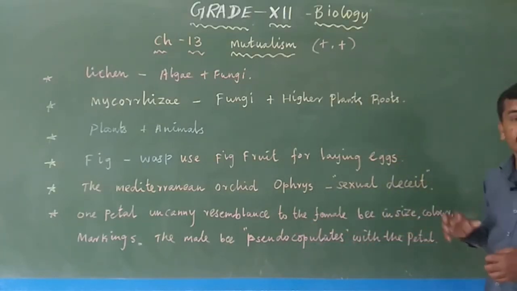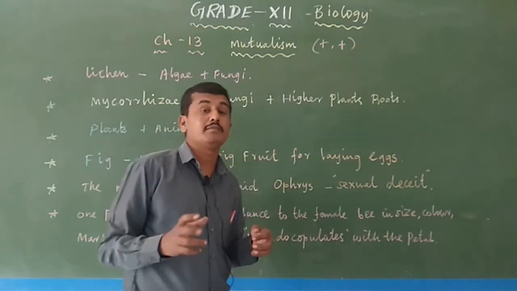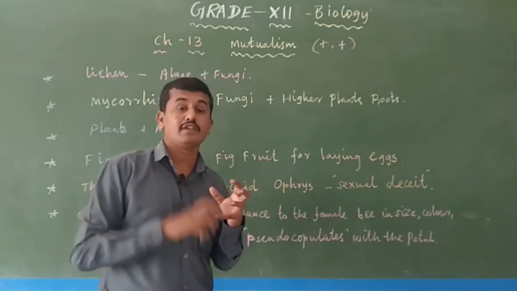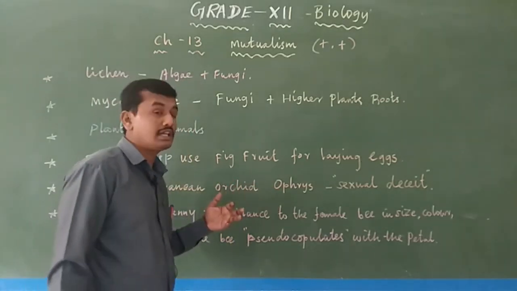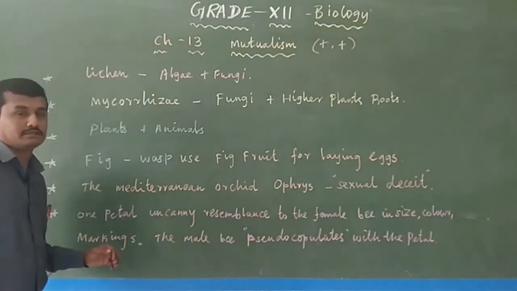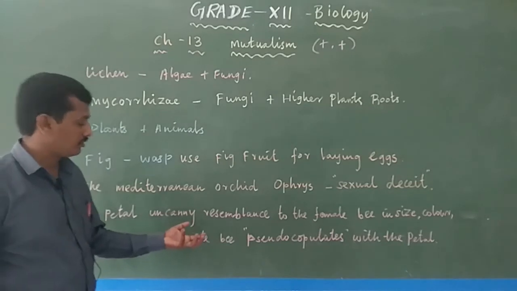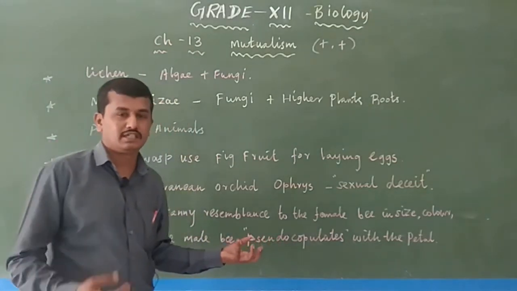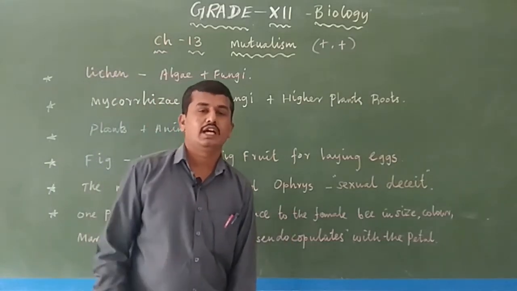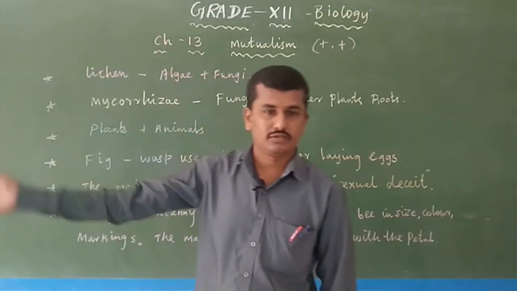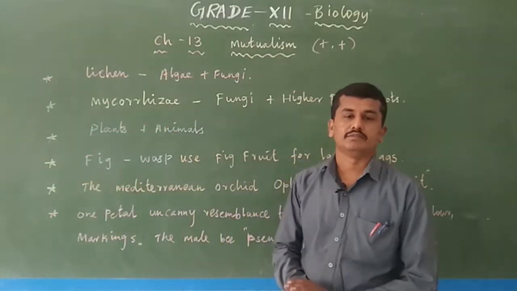Uncanny means the same, without any differences. It resembles the female bee in size, and the color and markings are also the same. So the male bee is attracted to the petal, pseudo-copulates with it, and transfers the pollen grains to the next plant, where the same thing happens.